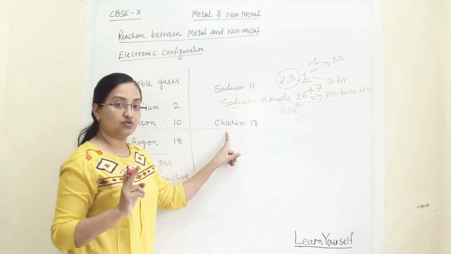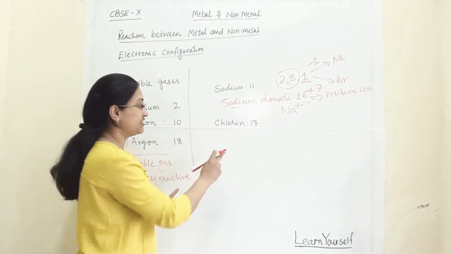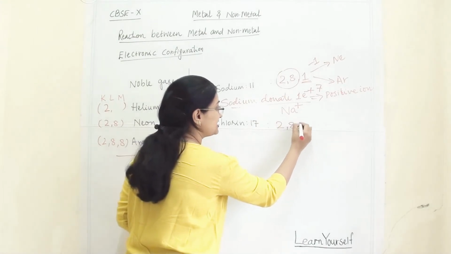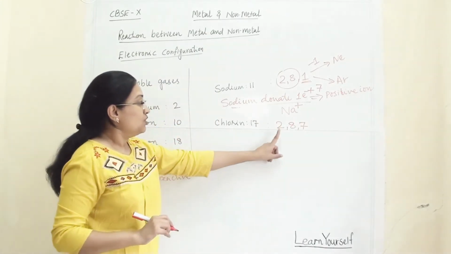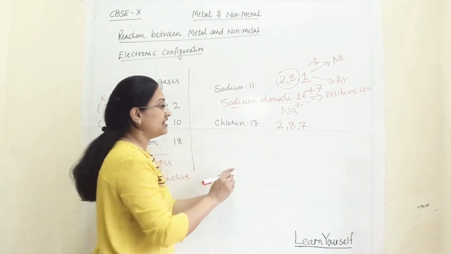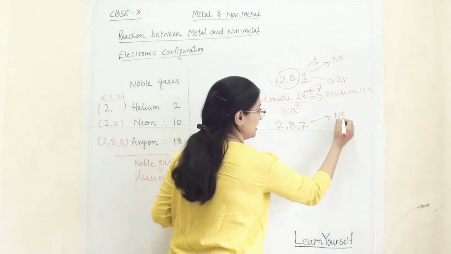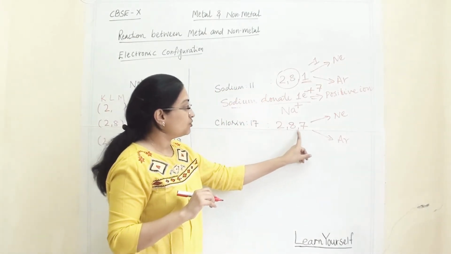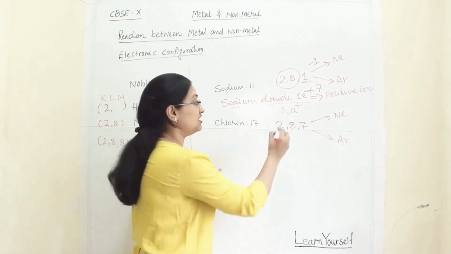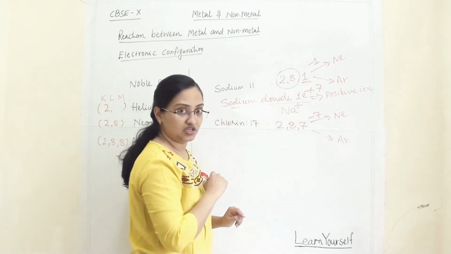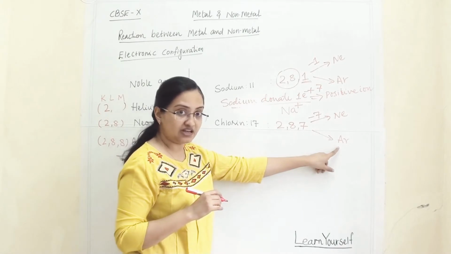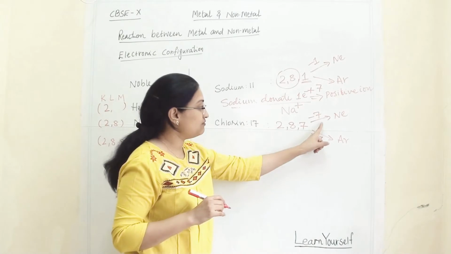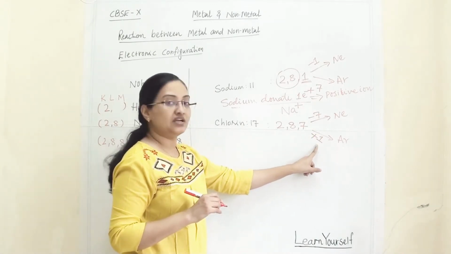Now coming towards chlorine. Chlorine is a non-metal. Its atomic number is 17 and electronic configuration is 2, 8, 7. Now for chlorine, neon and argon too are there. Both are nearest noble gases. Now if chlorine wants to be stable like neon, it has to lose 7 electrons. And if chlorine wants to be stable like argon, it has to add 1 electron. Now again, which one is easy? Adding 1 electron is easy.